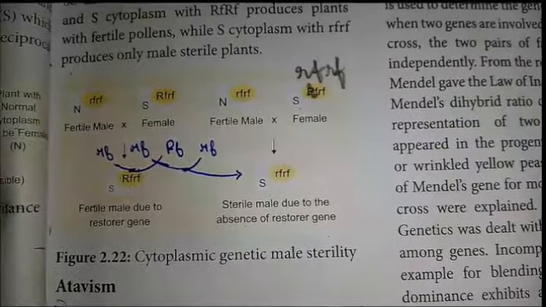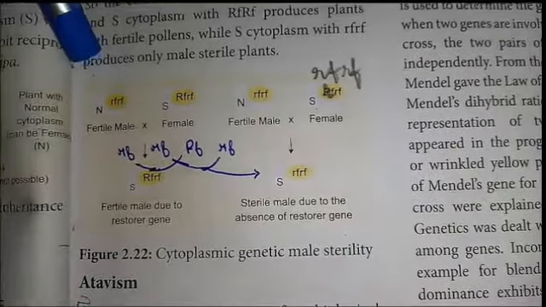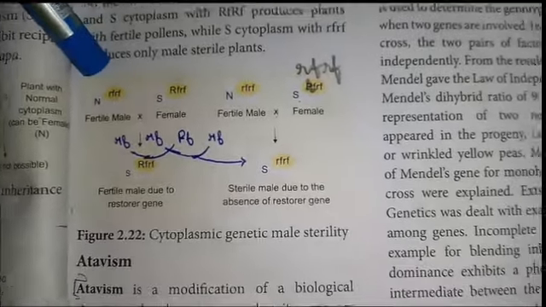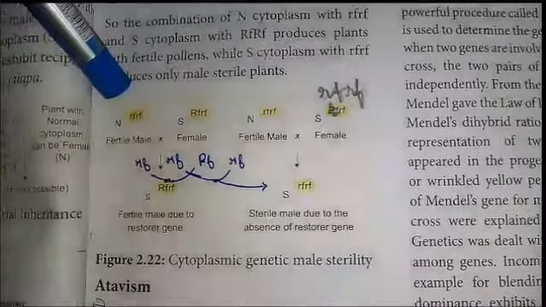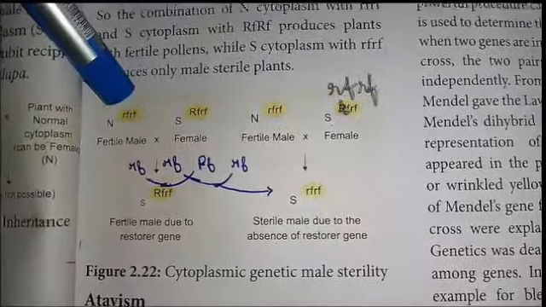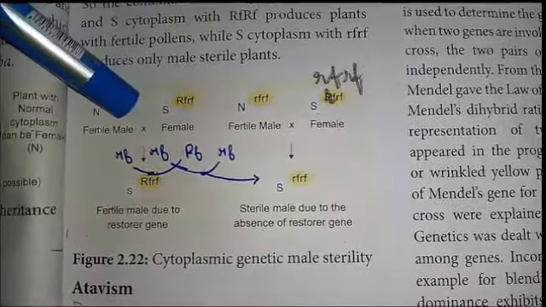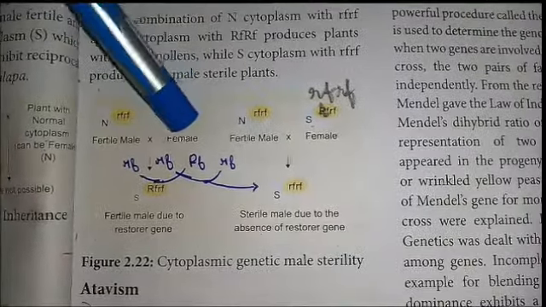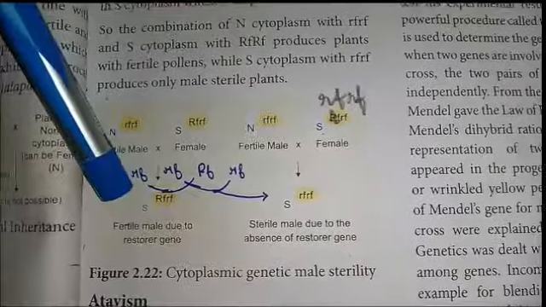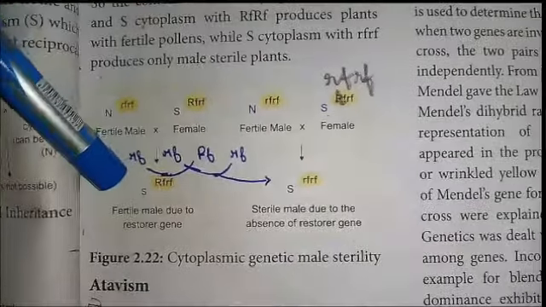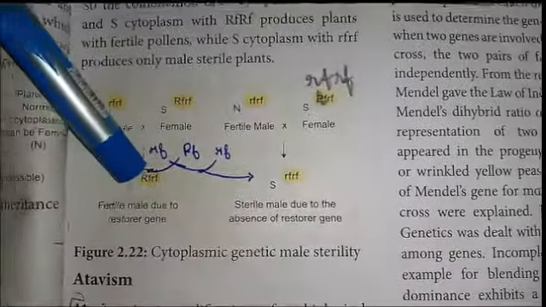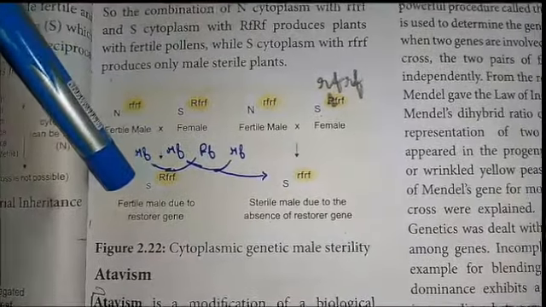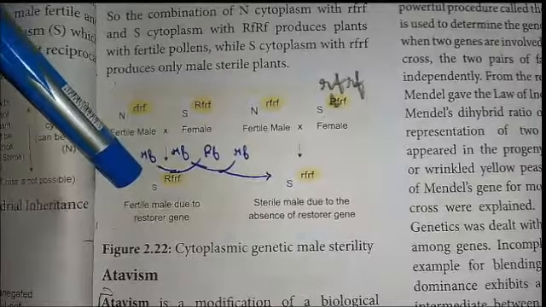Consider a cross made between a fertile male with normal cytoplasm and a non-restoring factor, small rf, and a sterile cytoplasm female plant with capital Rf. In the F1 generation, all the males are fertile due to the presence of the restorer genes, the Rf genes, which make the male fertile.